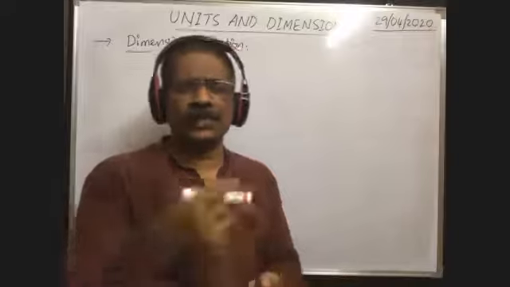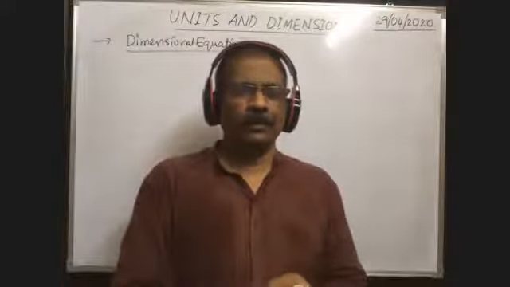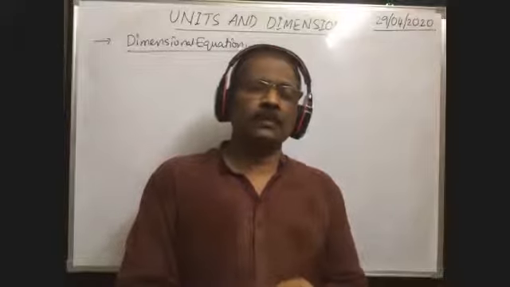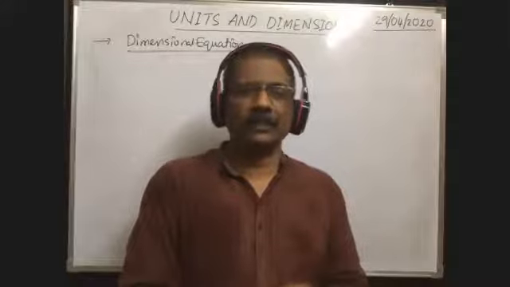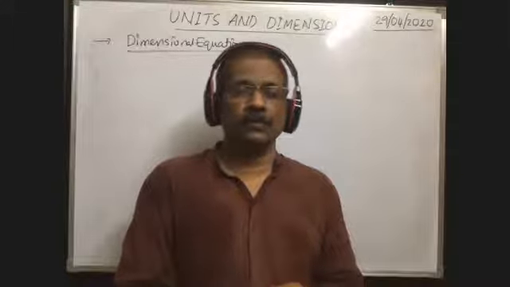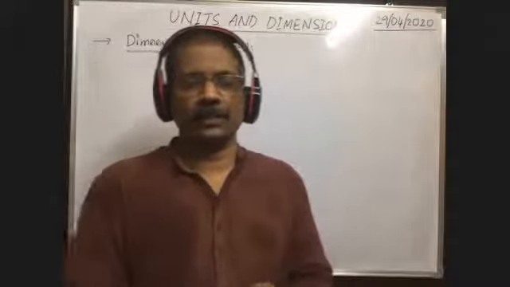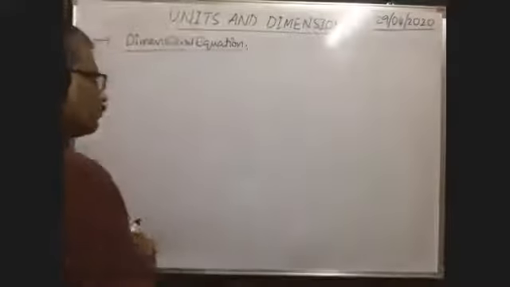In the SI system, the unit of length is meter. Unit of length in the CGS system? Centimeter. Unit of length in the FPS system? Foot.